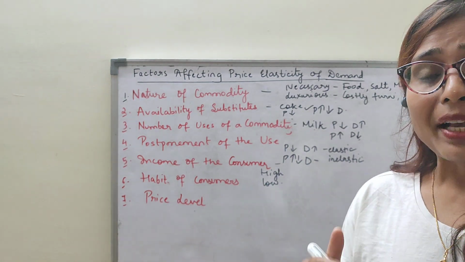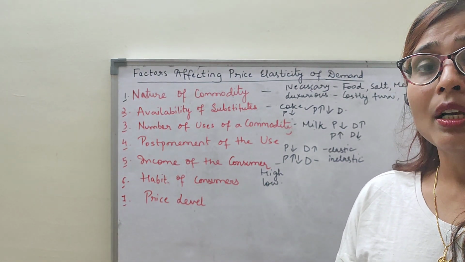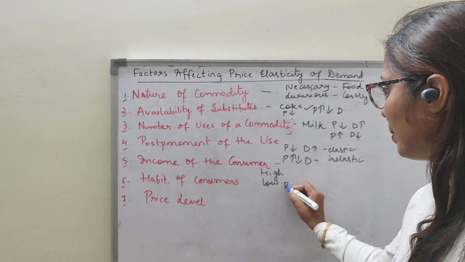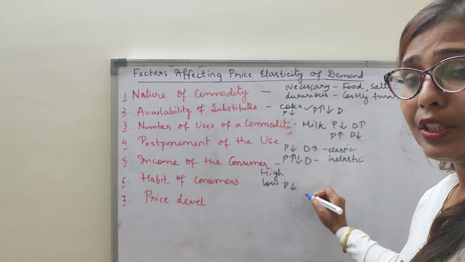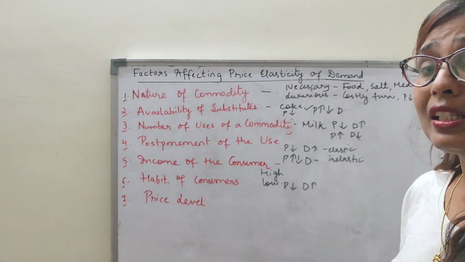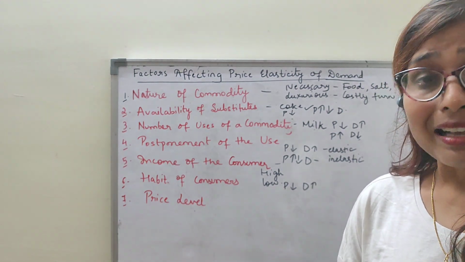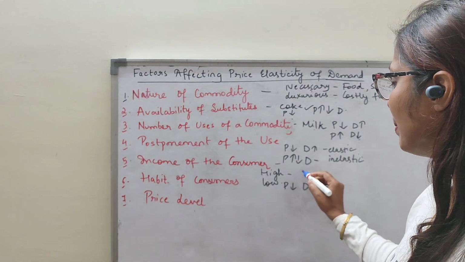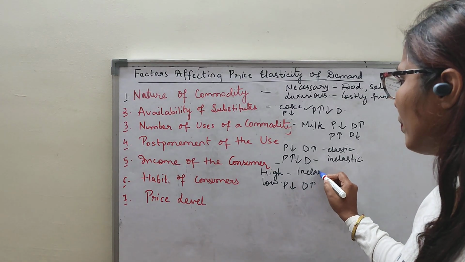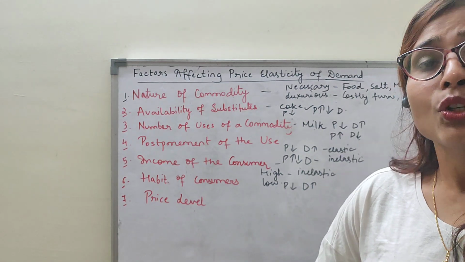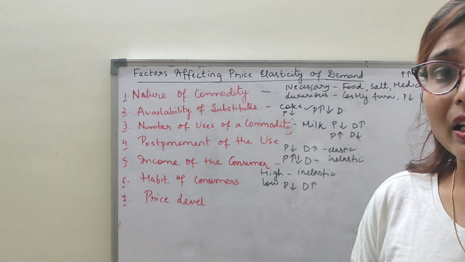And the low income group, on the other hand, will be affected by the price. When the price of any commodity falls, low income people will demand more of the commodity. That means my demand will be elastic in nature. Clear? And for high income people my demand will be inelastic in nature. Whatever the price, they will pay. They are not affected by the price. So that time my demand will be inelastic.